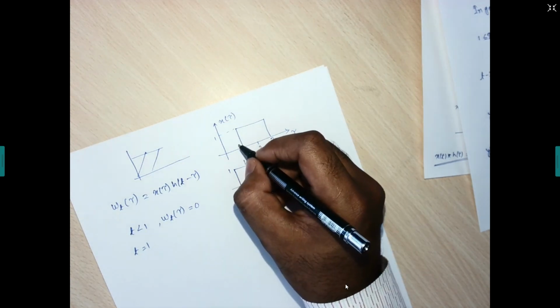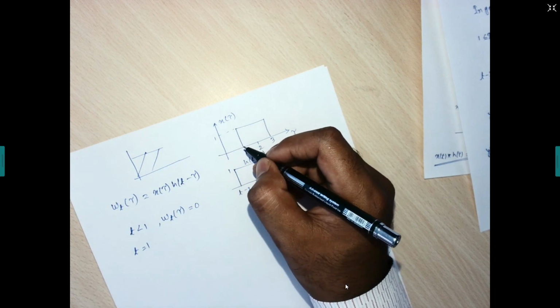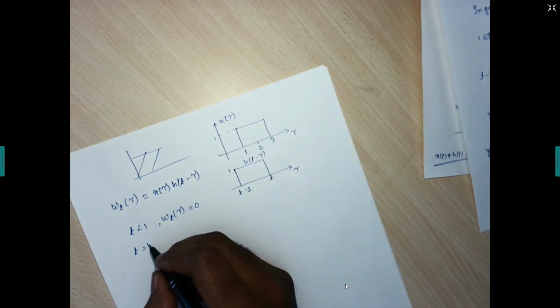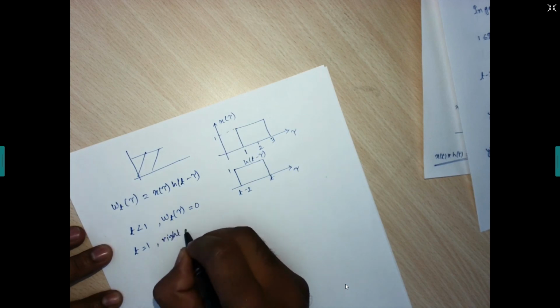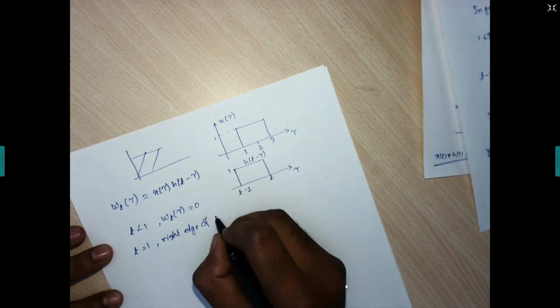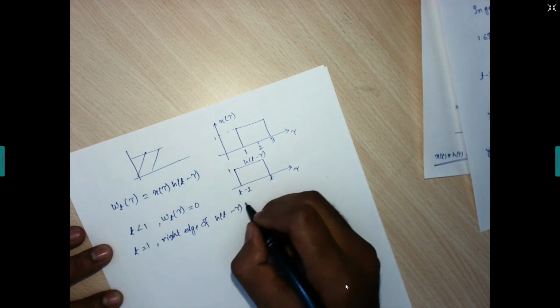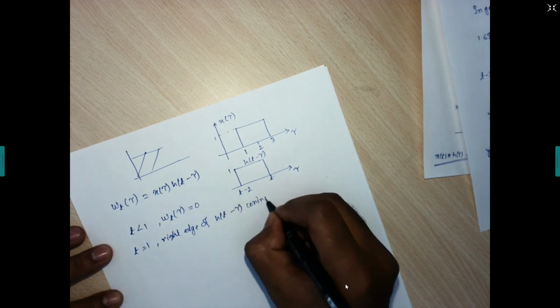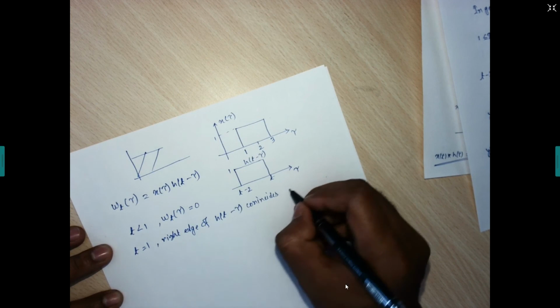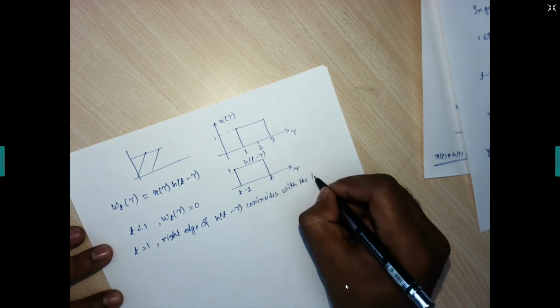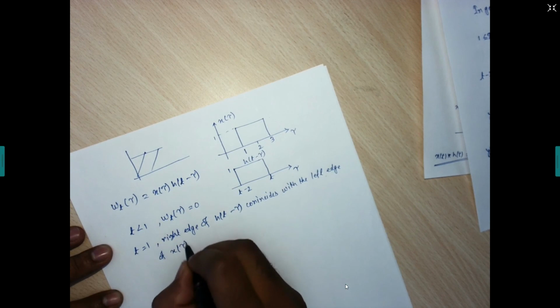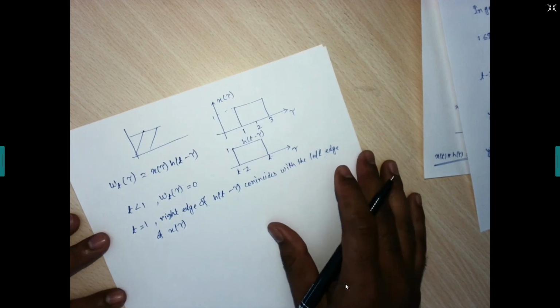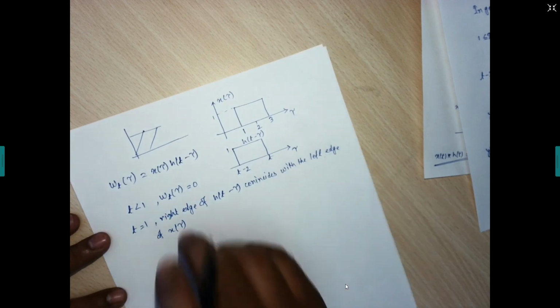Therefore, as we increase the time shift t beyond 1, I am just writing this: at t equals 1, the right edge of h of t minus tau coincides with the left edge of x of tau. Okay, this is going to happen for t equals 1.